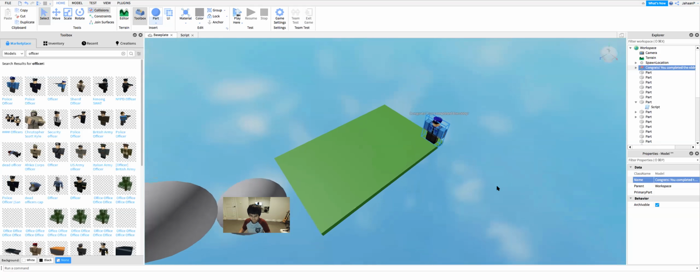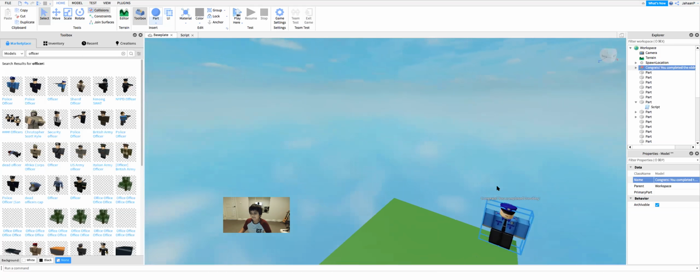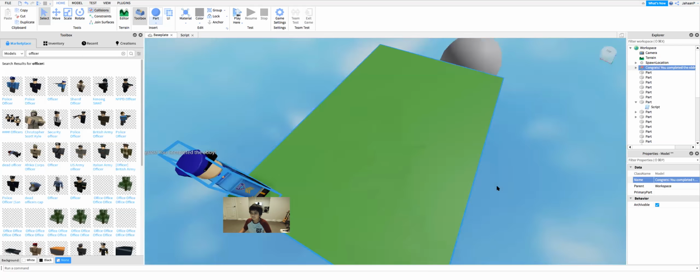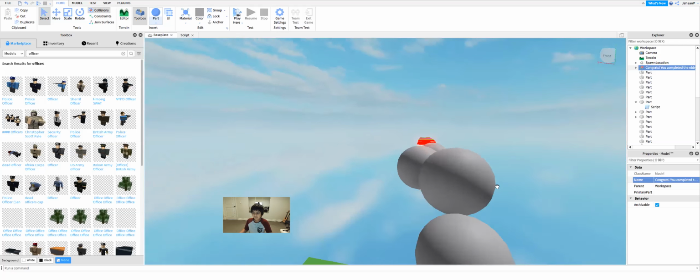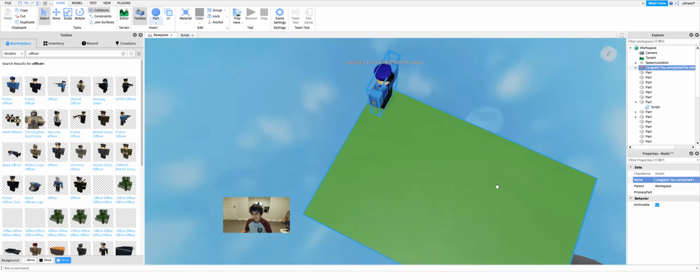And then you see that you find this overhead GUI, and then you don't have to do this part, but the user is going to be pretty tired after this no checkpoint obby.